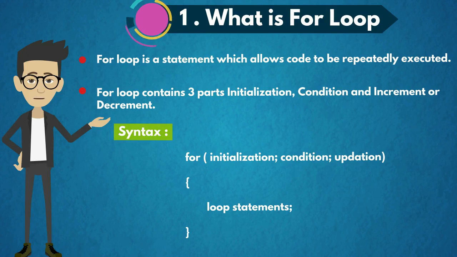For loop is an entry controlled loop. That is, the condition is checked before entering into the loop. So, if the condition is false for the first time, the statements inside the loop may not be executed at all. In order to exit from a for loop, either the condition should be false or a break statement should be encountered. For loop is suitable to use when we have to run a loop for a fixed number of times.